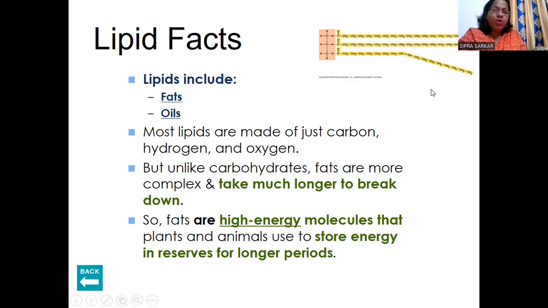So fats are high energy molecules that plants and animals use to store energy in reserve for longer periods. Glucose and some of the starch are converted to lipids, to fat materials which are stored in the adipose tissue. As a result, it provides energy for a longer time. One gram of glucose provides 4.1 kilocalories, but one gram of lipid provides 9.1 kilocalories. That means double.